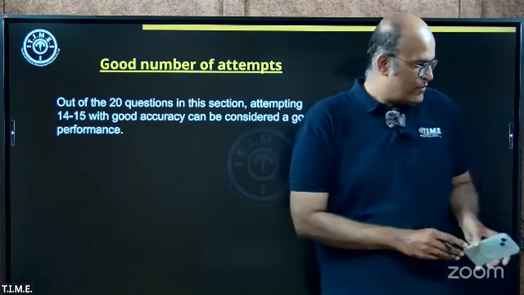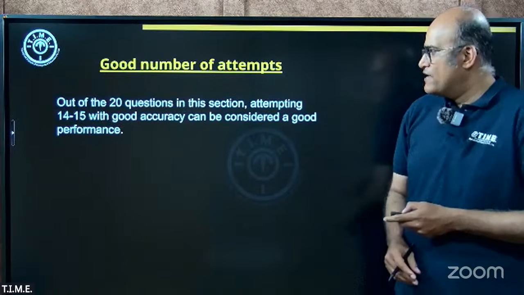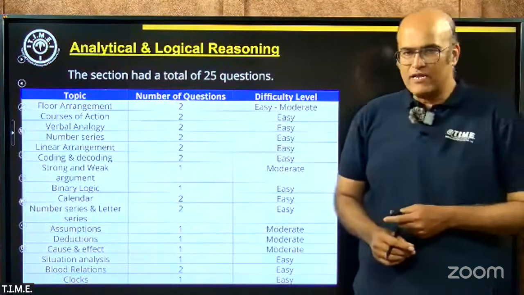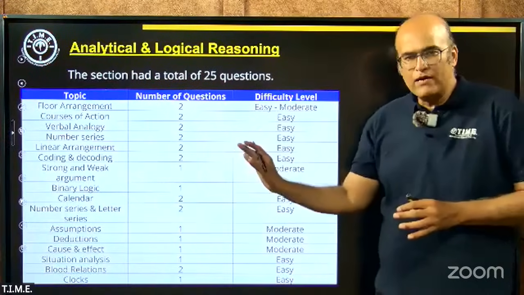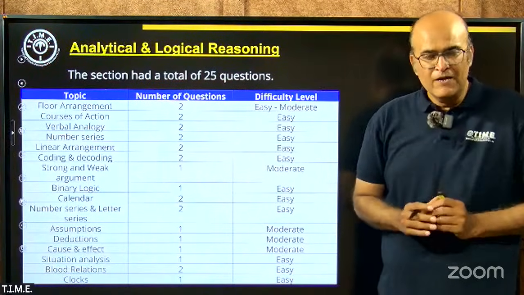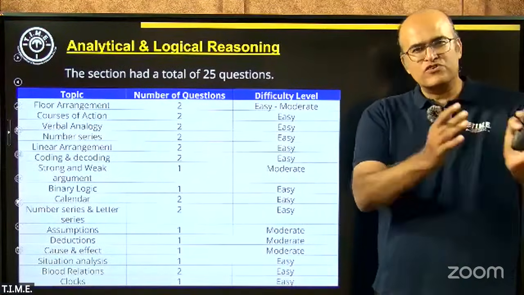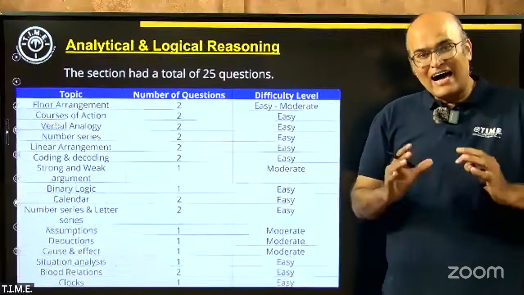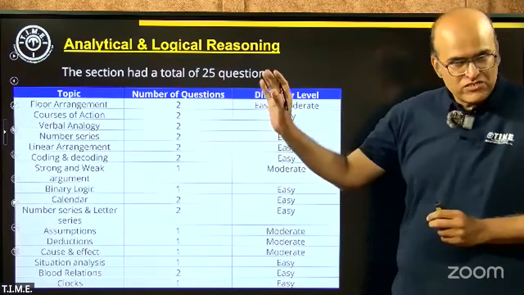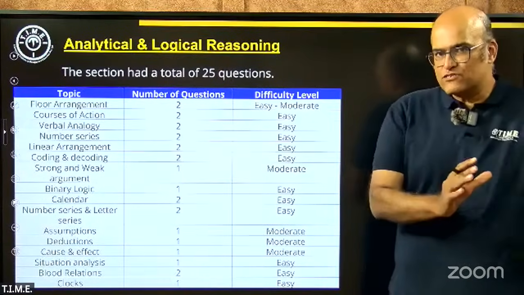All right. So let's talk about the next section out here. The final section that we have in this exam was analytical and logical reasoning. This arguably is the most important section of SNAP question paper. The reason is pretty simple. While English had 15 questions, Quant had 20 questions. The highest number of questions, that is 25, appear from this section. So this section primarily can be a do or die kind of a section as far as your chances are concerned.